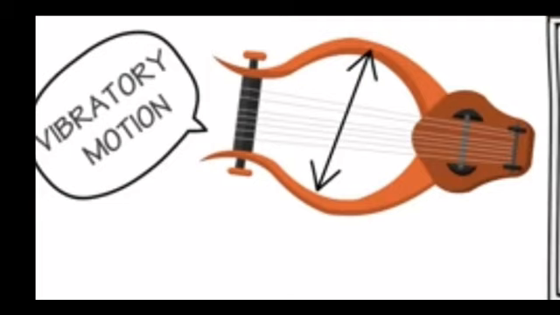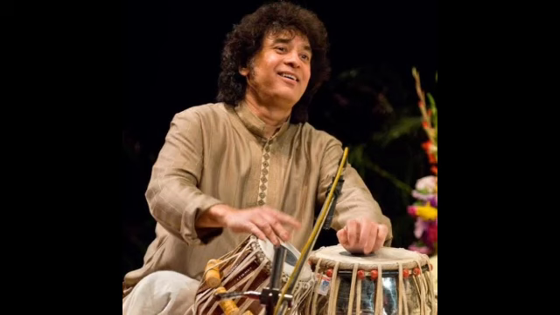So the vibratory motion actually is a very fast to and fro motion. जब मोशन बड़ी फास्ट हो गई तो उसको क्या बोल दिया? Vibratory motion. The movement of a string in a musical instrument like a guitar or the movement of the surface of a drum and tabla when played are examples of vibratory motion.